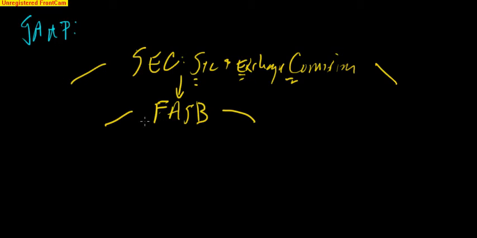So let me come down to GAAP. Here's where GAAP falls, Generally Accepted Accounting Principles. So we're going to be spending our time down here. But I want to put this in the context of seeing that there's a bigger picture. The SEC designating authority to the Financial Accounting Standards Board. And this is a U.S.-based, United States-based agency.